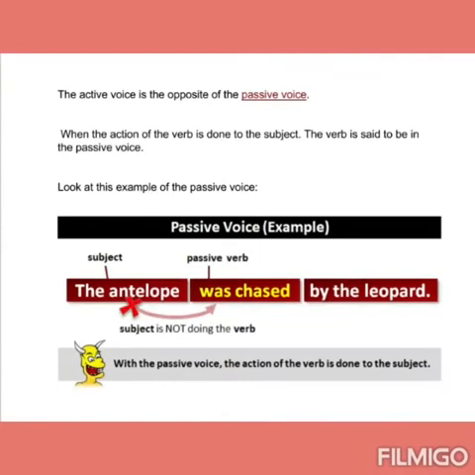Children, the active voice is the opposite of the passive voice. When the action of the verb is done to the subject, that verb is said to be in the passive voice. Look at the example. The antelope was chased by the leopard. The subject, the antelope, is not doing the verb. So, with the passive voice, the action of the verb is done to the subject.